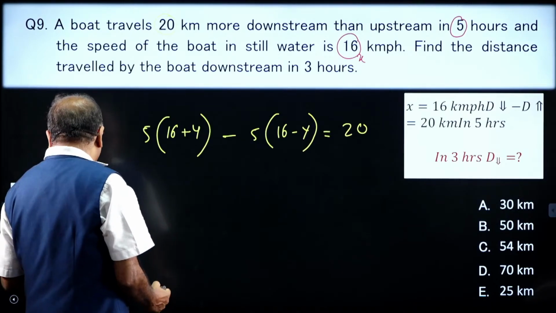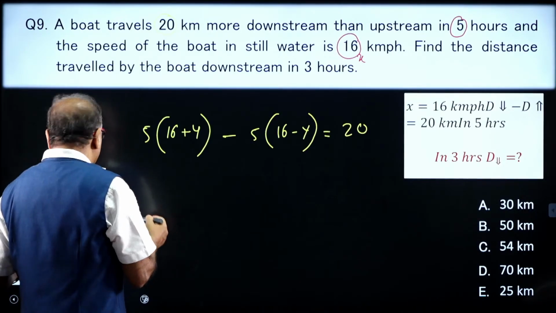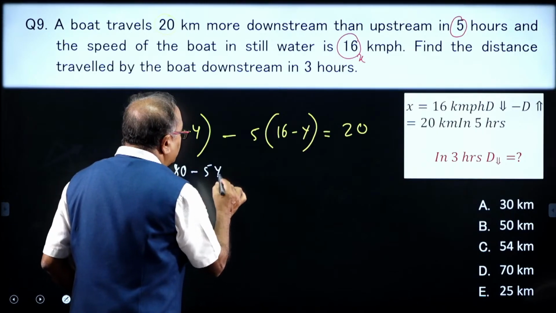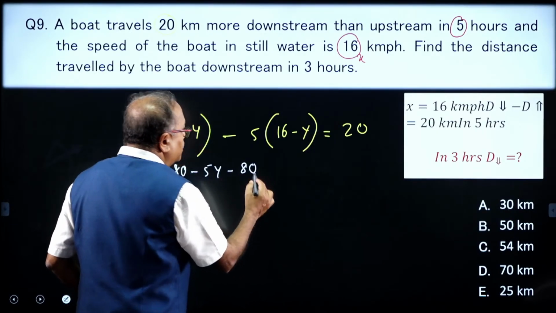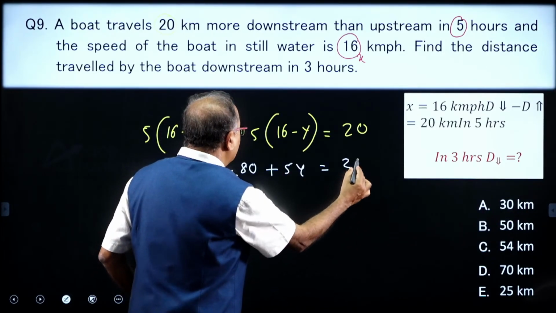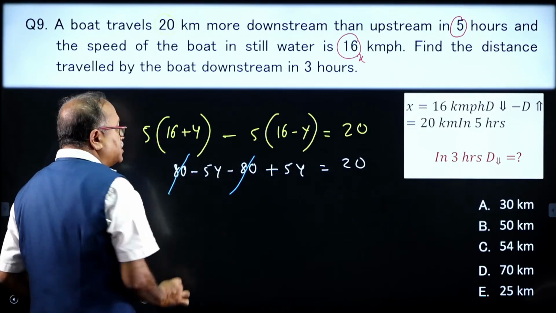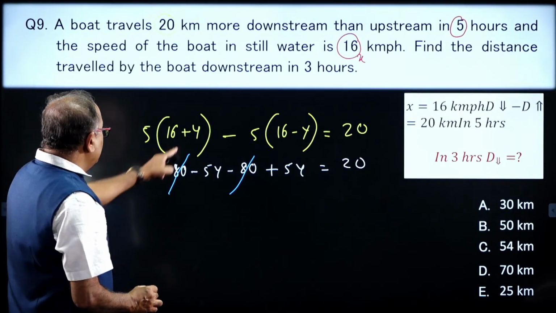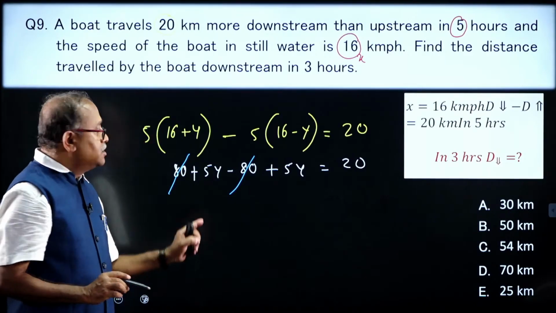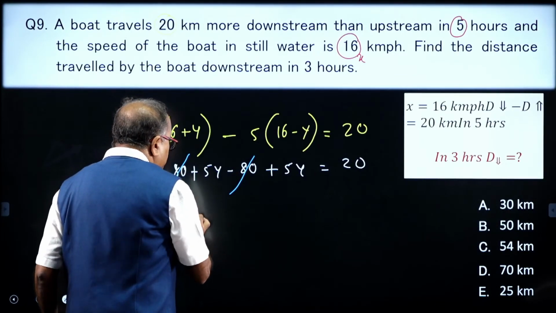Solve it, my dear friends. You are getting the answer over here, and I notice that this gets cancelled. Let me write down this: 16 times 5 is 80 minus 5y and minus 80, right, and minus minus becomes plus 5y, which is equal to 20. As minus 80 plus 80 gets cancelled, and here this is plus. So, I made a mistake of putting the sign, here it is plus, that means 10y is equal to 20, therefore, y is equal to 2.